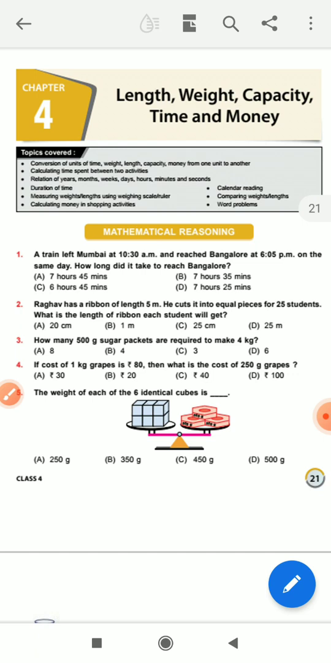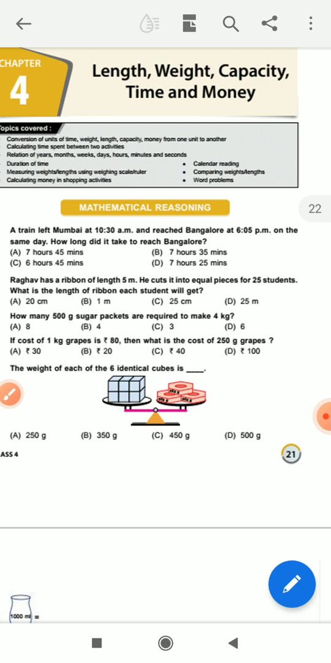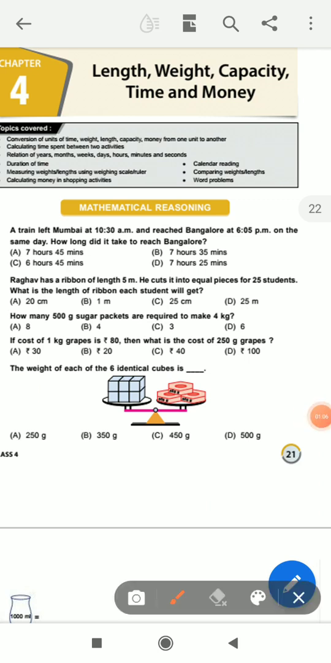Okay, student, the start time is 10:30 and the last time is 6:05 p.m. So just subtract, and the answer is 7 hours 35 minutes. Okay, the answer is option B. The answer is correct, student.